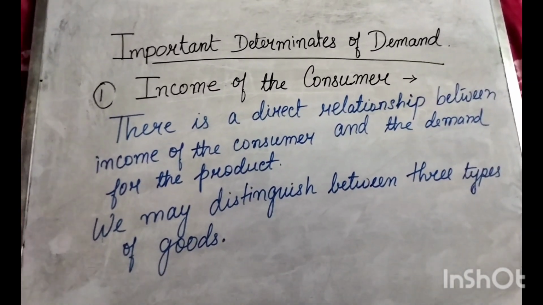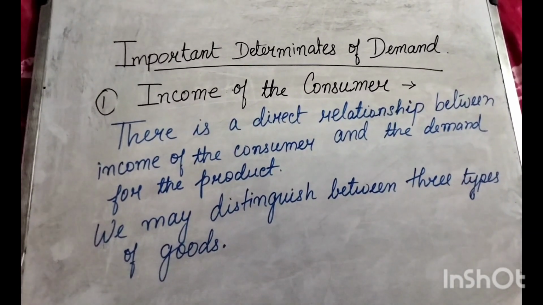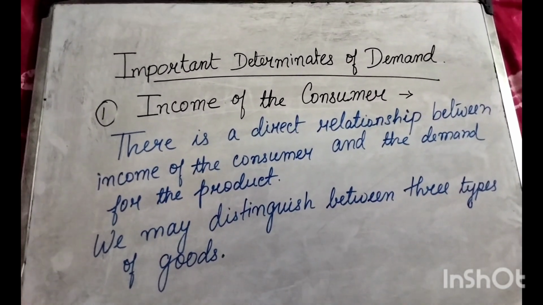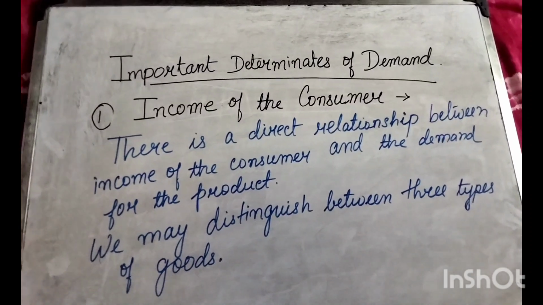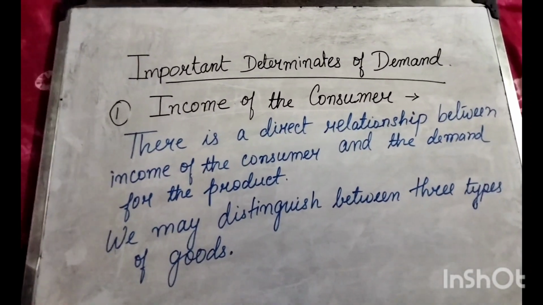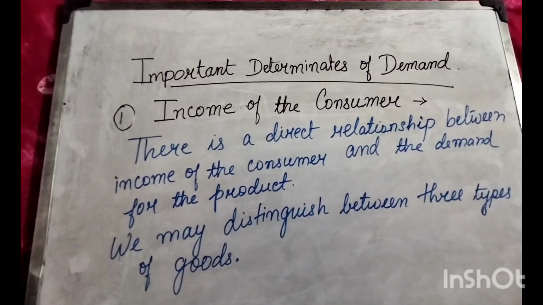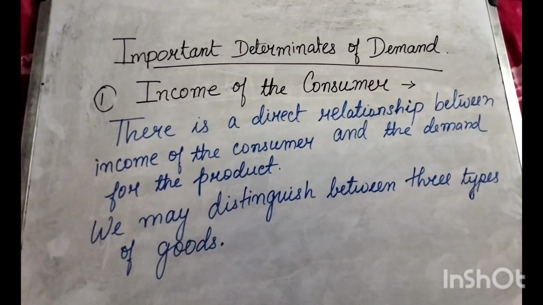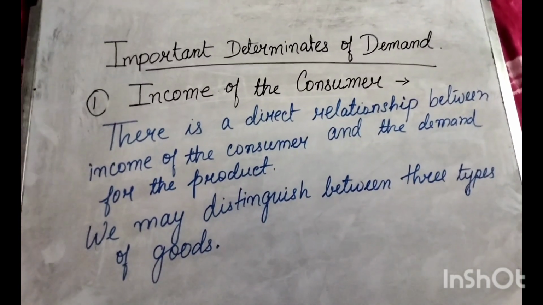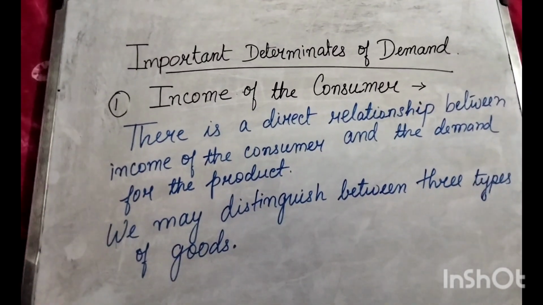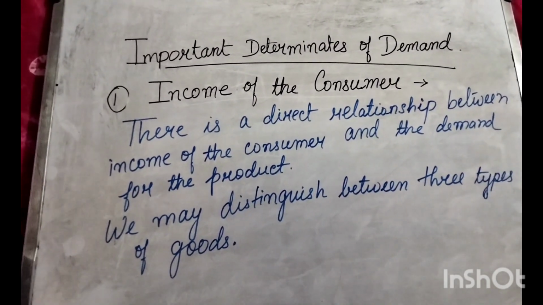Next determinant is income of the consumer. There is a direct relationship between income of the consumer and demand for the product. This is a general case. That means as the income of the consumer increases, the demand for the product also increases. But it will not be the same in all types of goods.